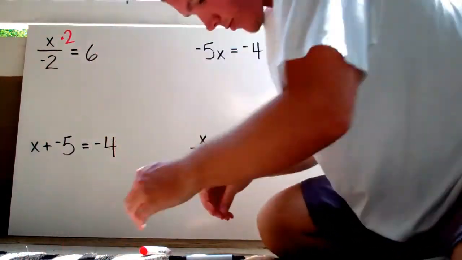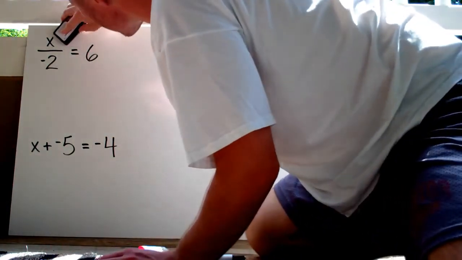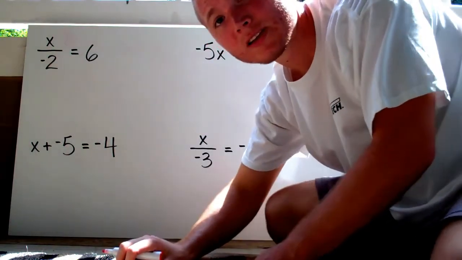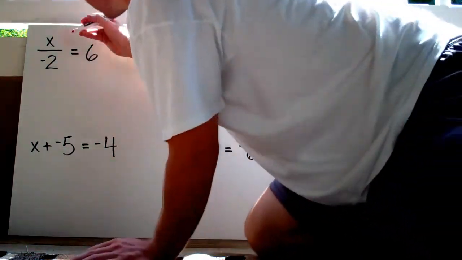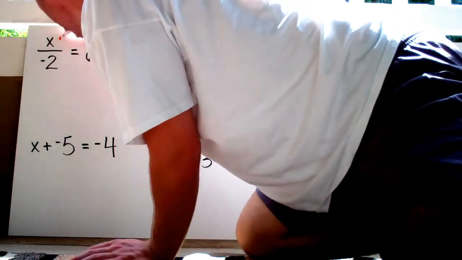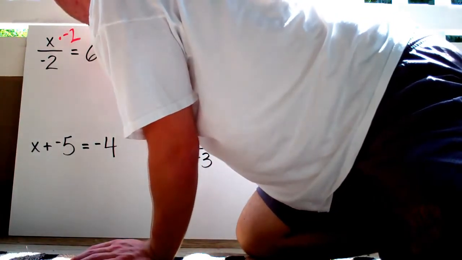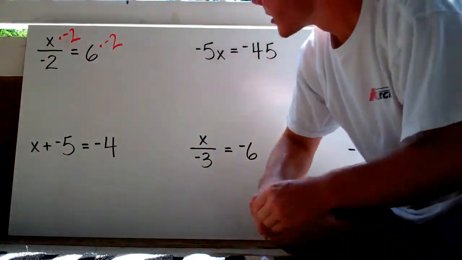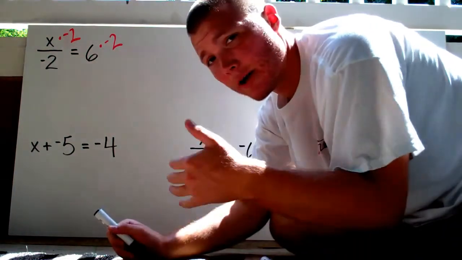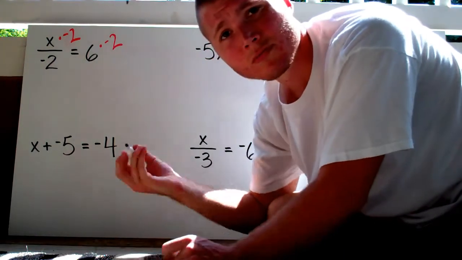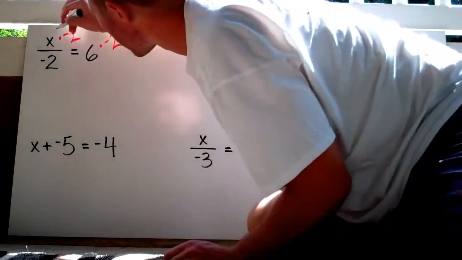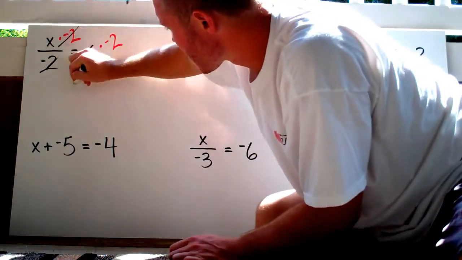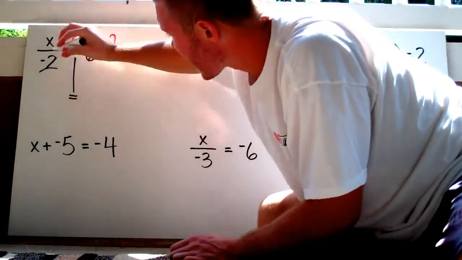And remember, whoop, didn't leave myself any room. It's divided by negative 2, so the opposite would be times negative 2. So I'm going to write in here times negative 2 times negative 2. Inverse operations, right? Divided by negative 2 and times negative 2. Those are opposites, those are inverses, so they're going to cancel each other out. All I'm going to be left with then is x.